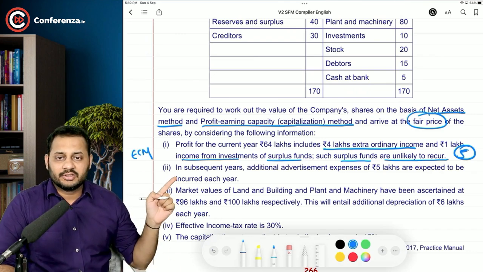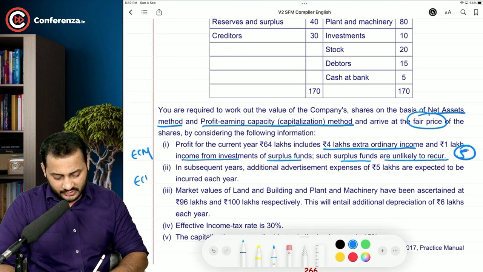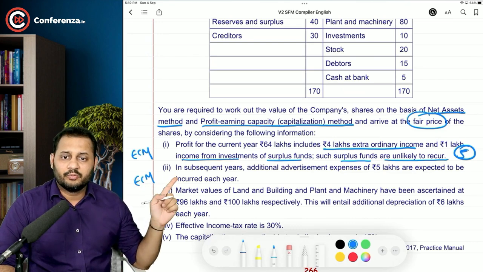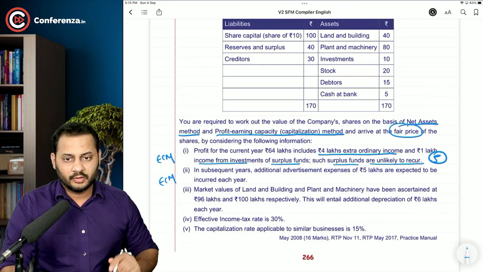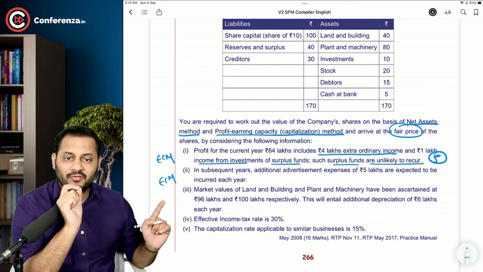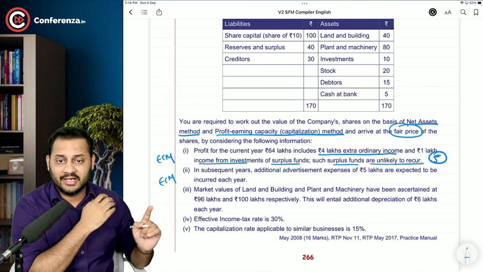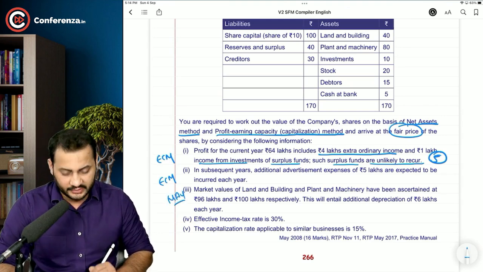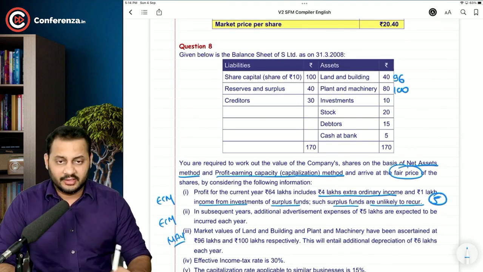In subsequent years, additional advertisement expenses of rupees 5 lakhs are expected to be incurred each year. This is again related to the earnings capitalization method. That means from the next year, 5 lakh rupees will be the additional advertisement expenses, so you should reduce your profit by this much amount. Now the third part: market value of land and building and plant and machinery have been ascertained at 96 lakhs and 100 lakhs respectively. So this information is related to the concept of net asset value.